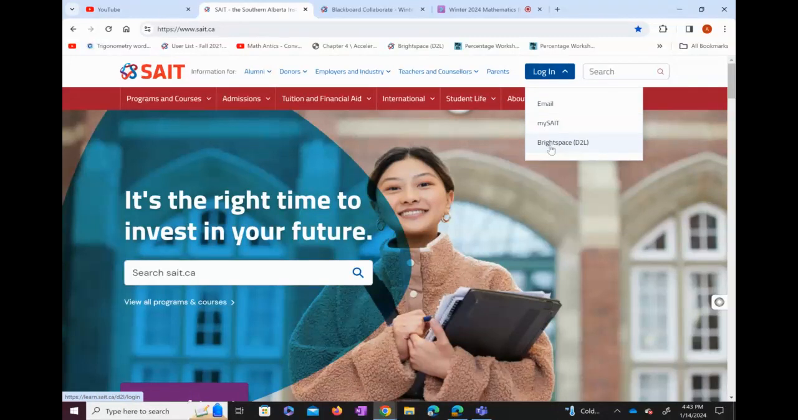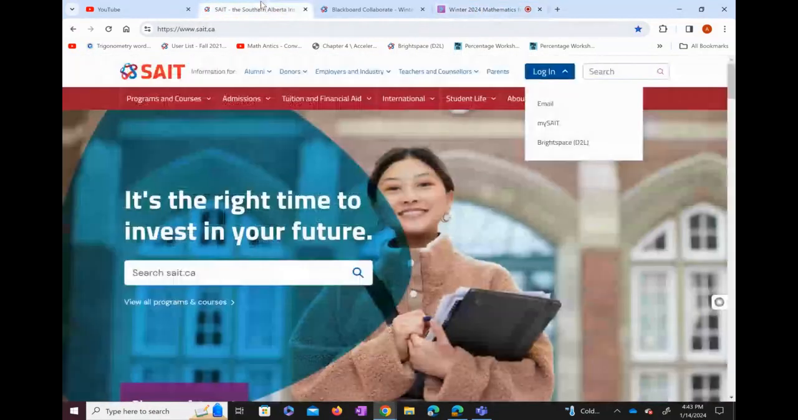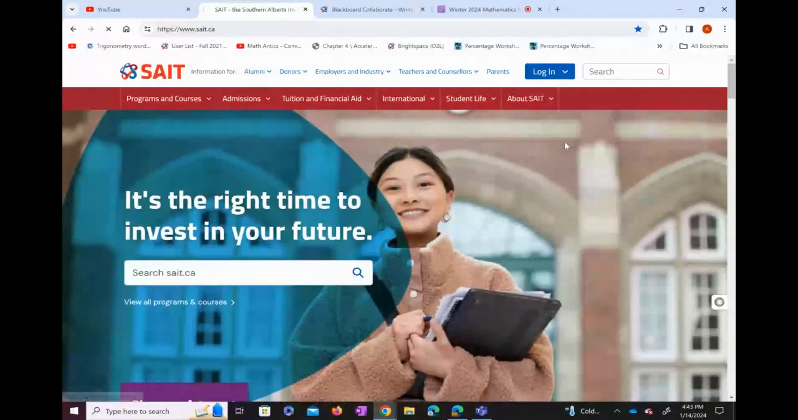Your password for the Brightspace will be month, day, year, or something like day, month, year. I'm not 100% sure, but try and look into it. I'm sure you'll be able to figure it out. And yeah, I'm going to click onto the Brightspace right now.